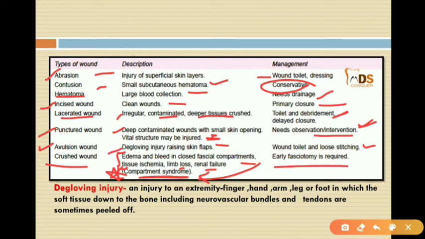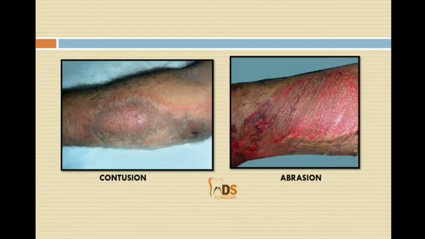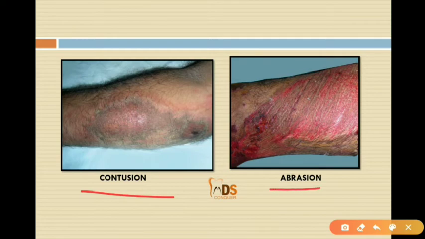And here we have seen a degloving injury, right? So degloving injury is nothing but an injury to an extremity, a finger, an arm or a leg or a foot, in which soft tissue down to the bone, including neurovascular bundles and tendons, are sometimes peeled off. So in this degloving injury, the neurovascular bundles and tendons are sometimes peeled off. That means it involves a deep tissue injury. So you can see here in the picture, it is a contusion, whereas this is an abrasion.